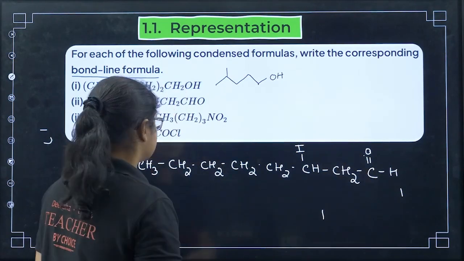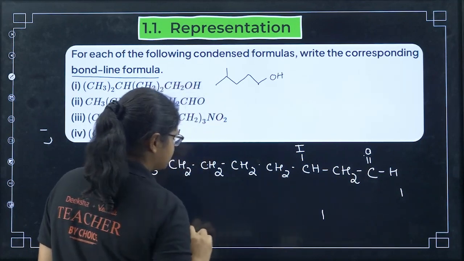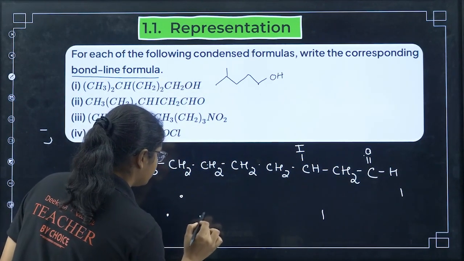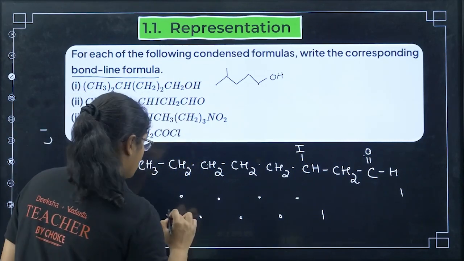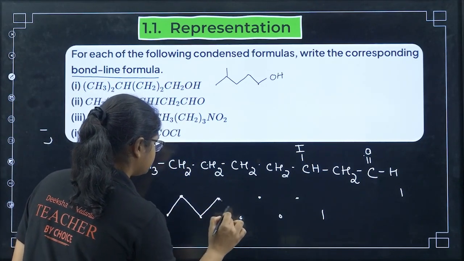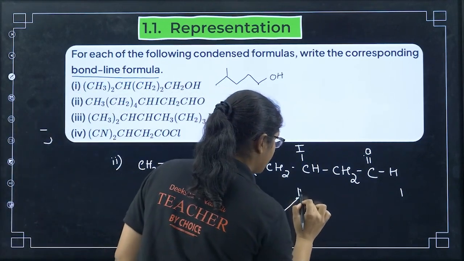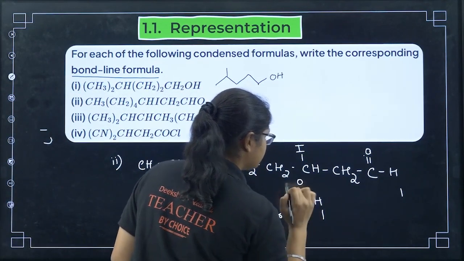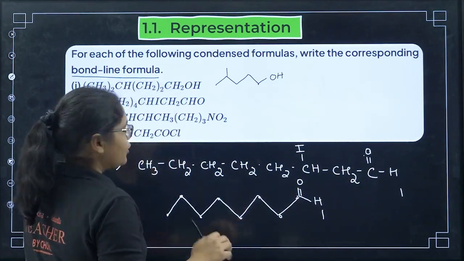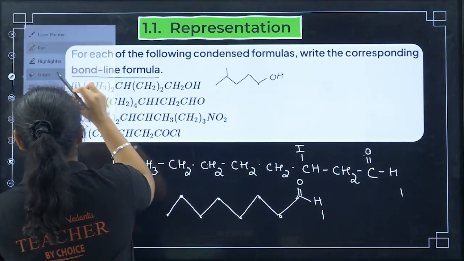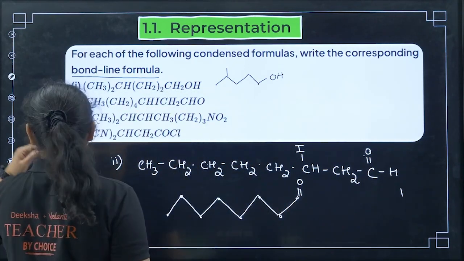Now let's show this one. 1, 2, 3, 4, 5, 6, 7, 8 carbons are there, right? Now if I draw this one, on the last carbon I have O and hydrogen, so I will draw it like this. To show that this carbon has oxygen and hydrogen, you don't even have to show hydrogen. Hydrogen is also not required. You can only show it like this, or you can even write hydrogen.